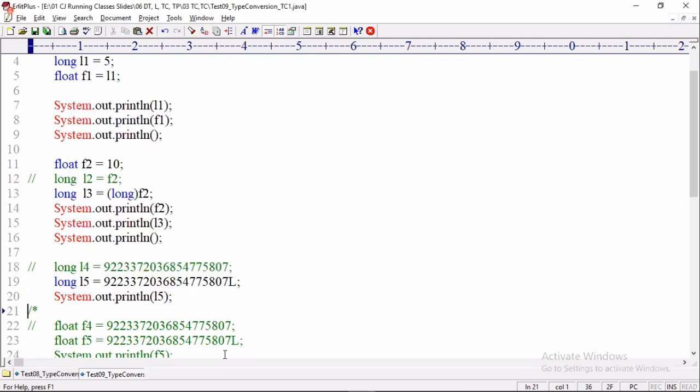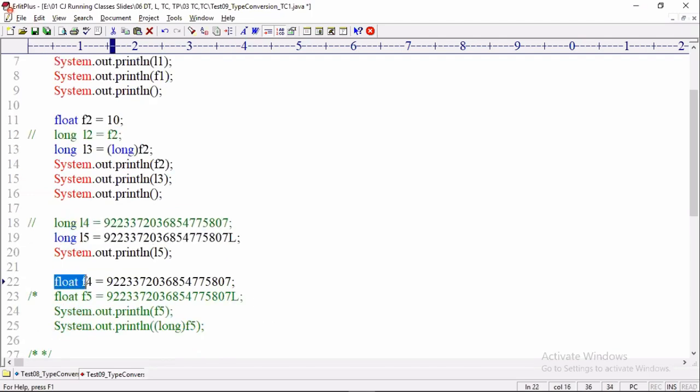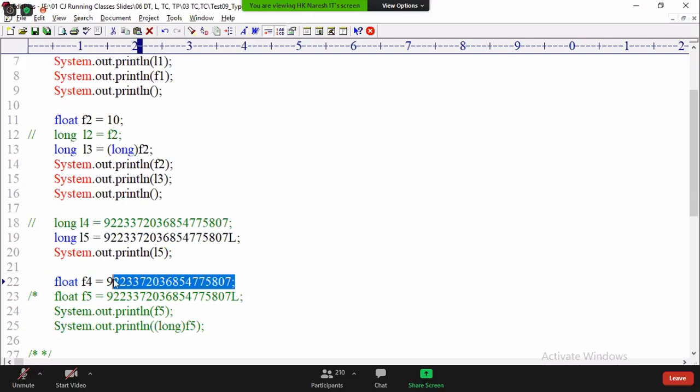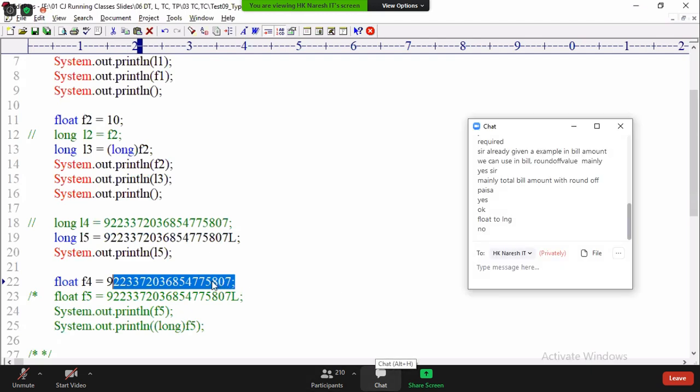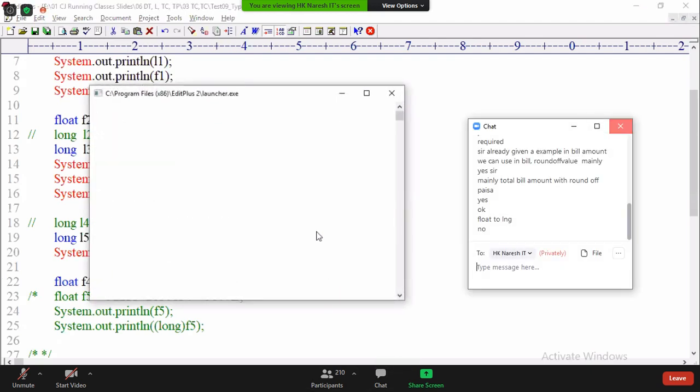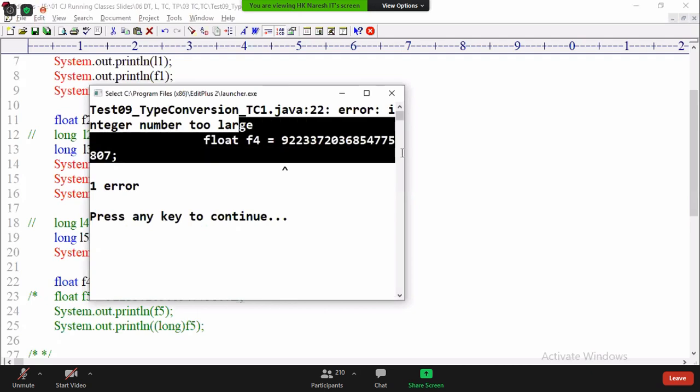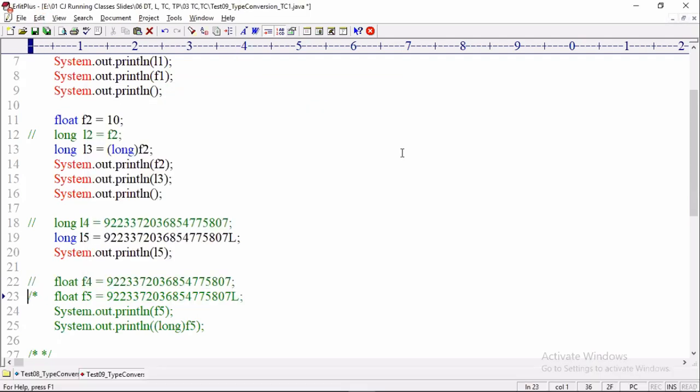Next, can I assign that highest range value, the long max value, to float? Is it allowed? Not allowed because the suffix L is missing. Integer number too large. Now with the suffix L, I am trying to assign. Is it allowed?